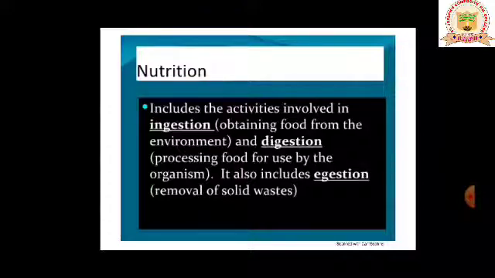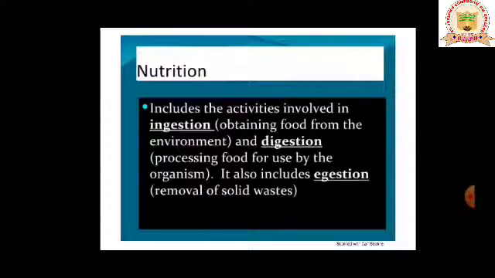So what about autotrophic mode of nutrition? Autotrophic is nothing but preparation of food from sunlight and chlorophyll by the process of photosynthesis. In the sense, the organisms are able to prepare their food by themselves. They don't need anybody's help.